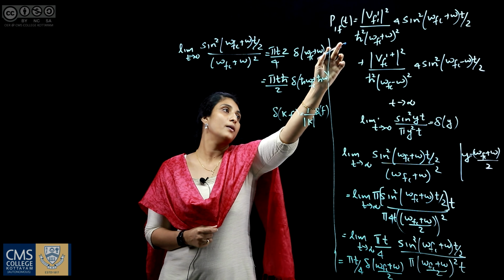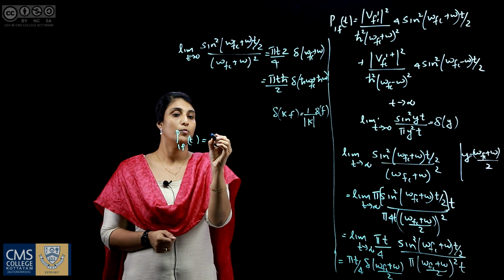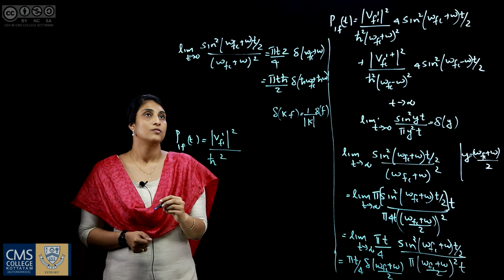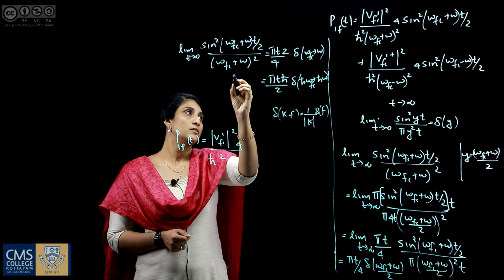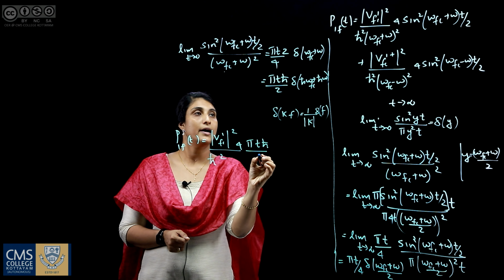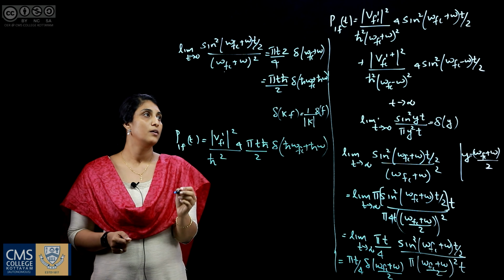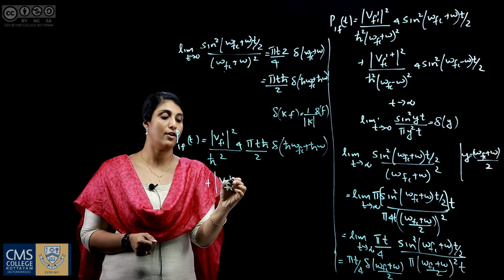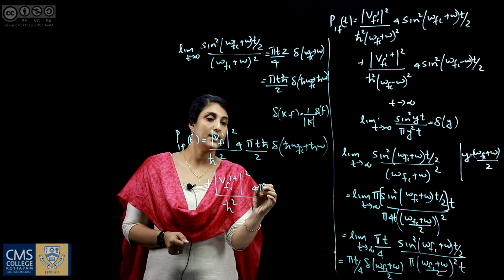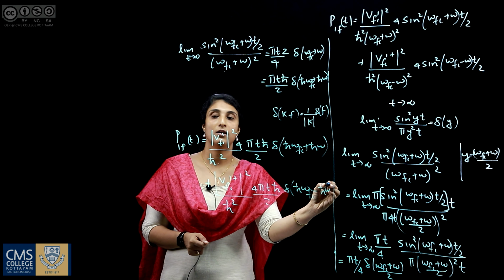So on substituting this into the transition probability equation, we got P_if(t) as modulus of V_fi' squared by h bar squared into 4 times this value of this term, that is pi t h bar by 2 delta of (h bar omega_fi + h bar omega), plus modulus of V_fi'† squared by h bar squared into 4 pi t h bar by 2 delta of (h bar omega_fi − h bar omega).